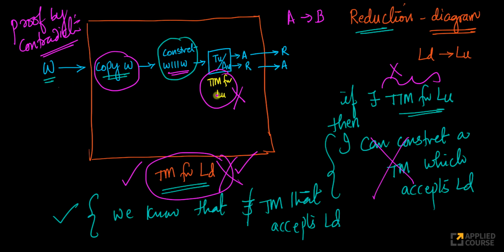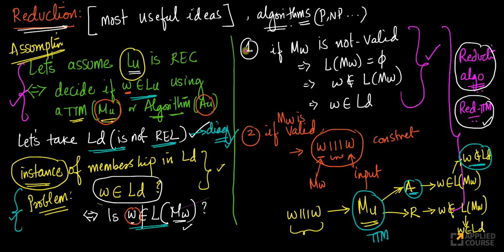But if there exists a total Turing machine for LU, I can also construct a Turing machine for LD. But I know that a Turing machine for LD does not exist. Hence, by using proof by contradiction, I can conclude that a total Turing machine for LU does not exist. Look at this. This is very, very interesting logic, a very interesting proof strategy. This whole thing is called reduction. Proof by reduction is one of the most useful and one of the most fundamental ideas for proving anything in theory of computation and advanced concepts and algorithms like P, NP, etc.